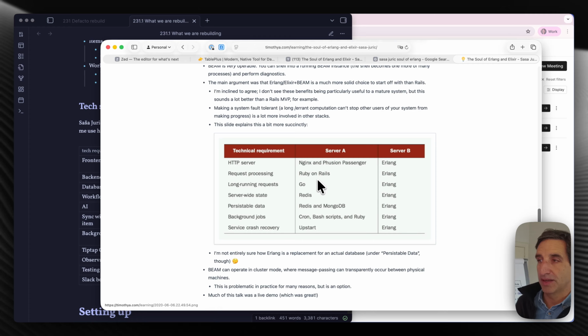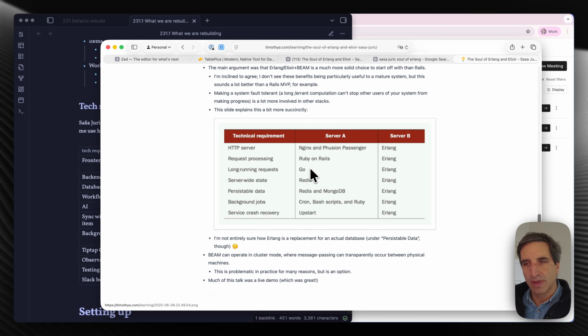He was comparing this to having a Ruby on Rails application, where you had lots of different technologies that you put together in order to run a robust application. And he said, look, if I take Erlang, I can just do all of this stuff in Erlang. I don't need anything external. The language is fantastically built, it has a lot of these primitives built in, right?